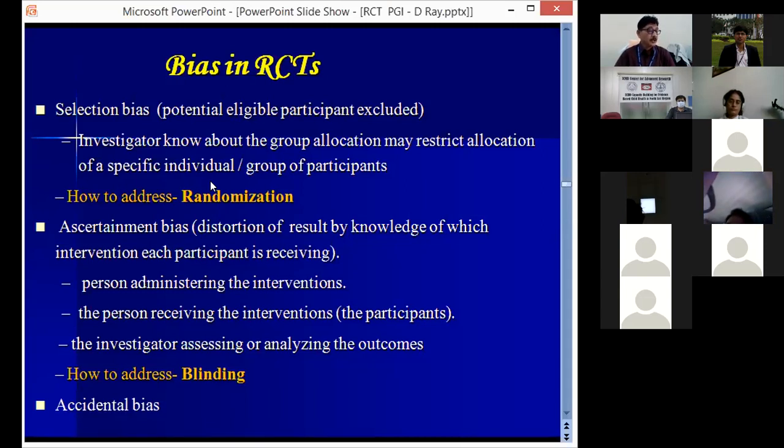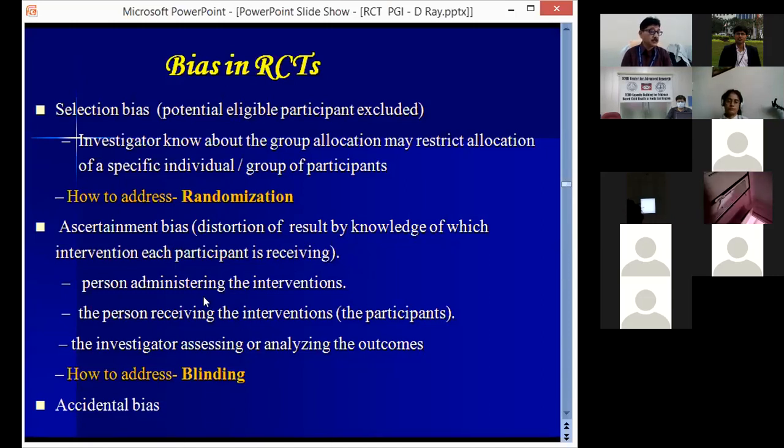Now another form of bias is ascertainment bias. That is the distortion of results by knowledge of which intervention each participant is receiving. If the investigator knows which patient is getting the control and which is getting the treatment, there is every possible chance of bias.